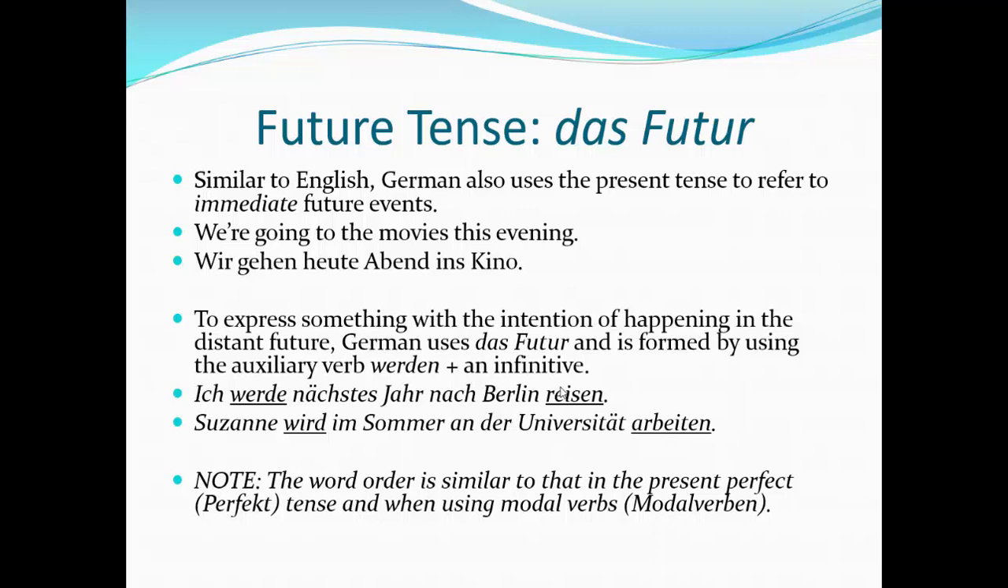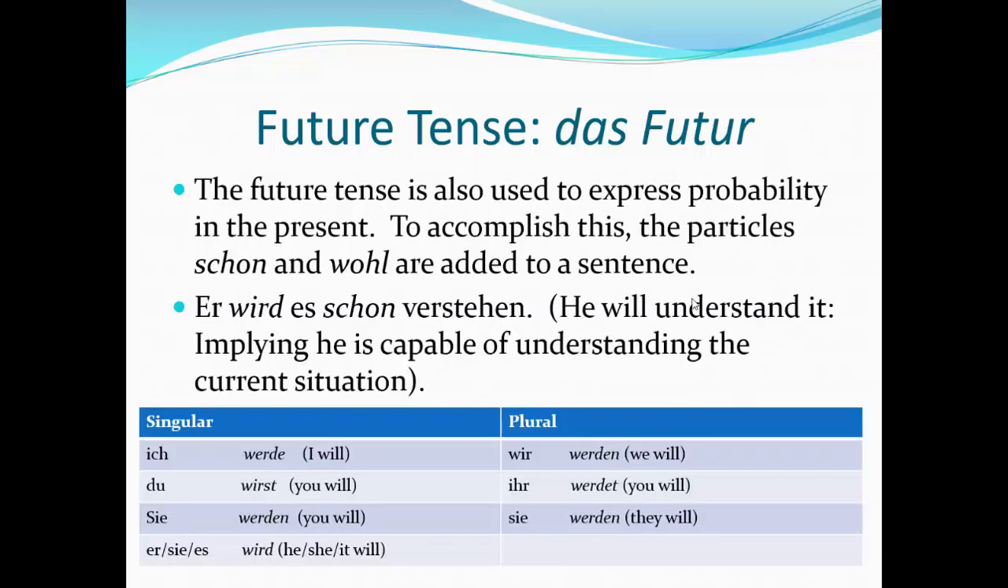If we look at the two examples here that I have: ich werde nächstes Jahr nach Berlin reisen. And the second example, Susanne wird im Sommer an der Universität arbeiten. In both of these, I have first person ich, and the way we conjugate werden for ich, plus reisen at the end, and then we have a third person, Susanne wird, and then arbeiten at the very end. So let's have a look at this table here.